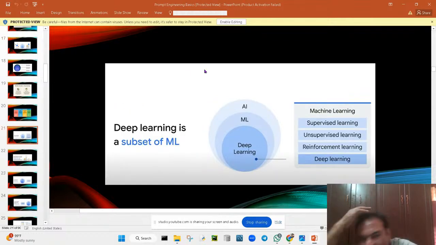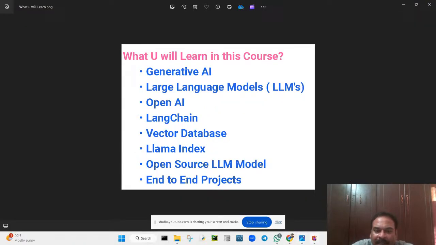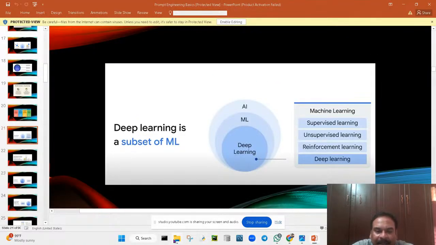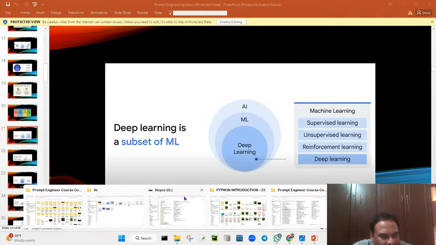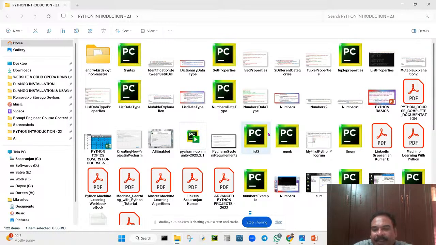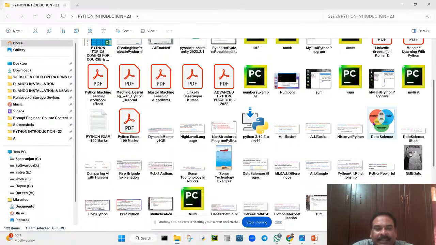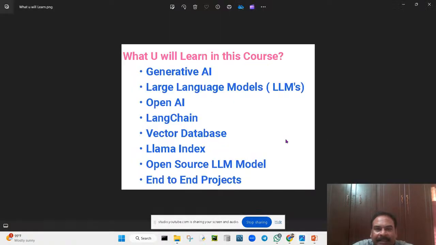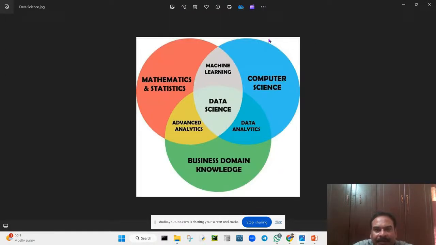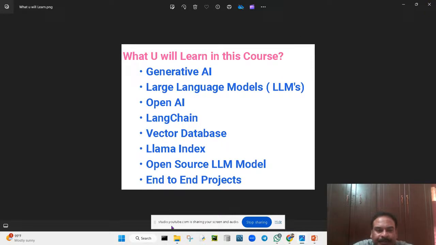So in machine learning, we will be finding three different kinds of things: supervised learning, unsupervised learning, and reinforcement learning. You can see that. Okay, so I'm going to show you the PPT so that you will understand what is machine learning. So here also you can see data science. So what is machine learning? I'm going to show you.